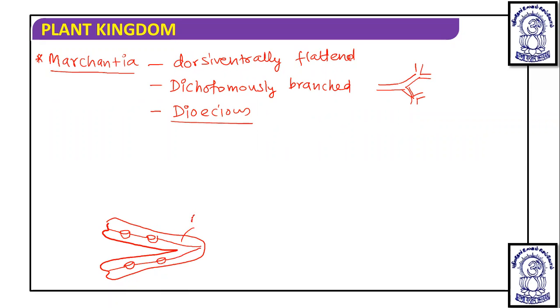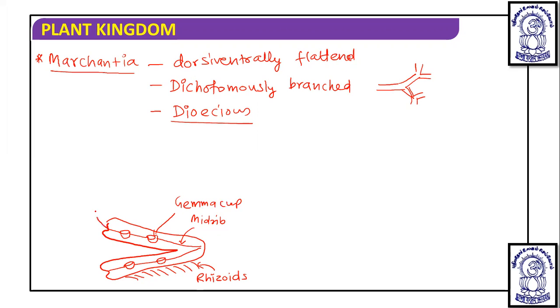This is the midrib. Here you will see the presence of rhizoids. And here you will see the presence of cup-like structures, which are known as gemma cups.